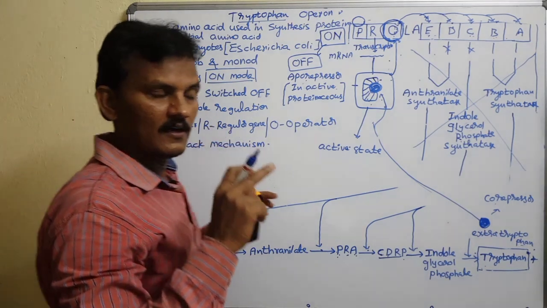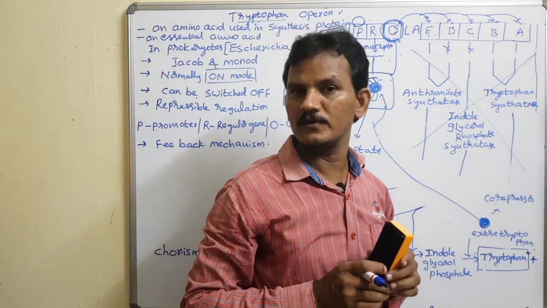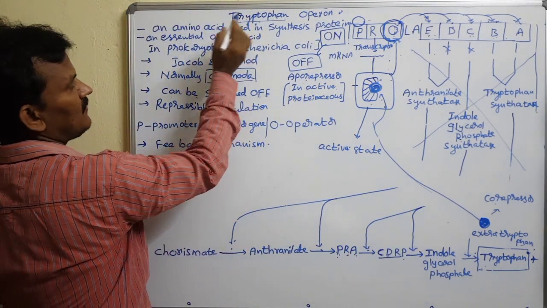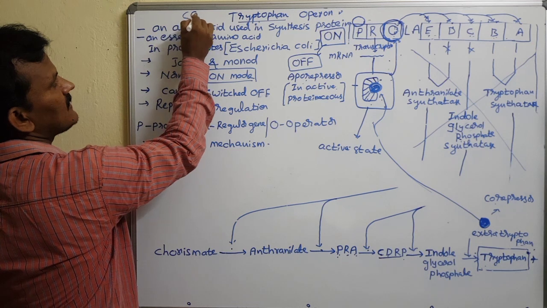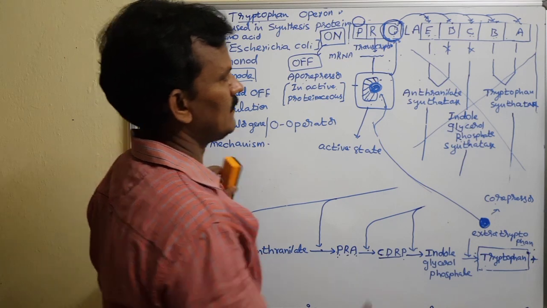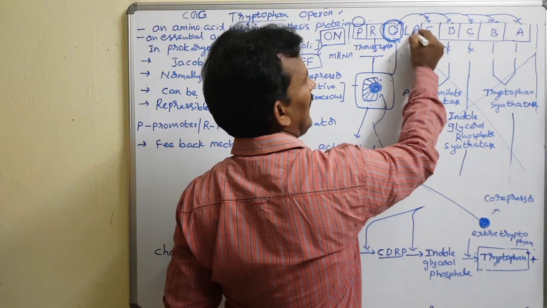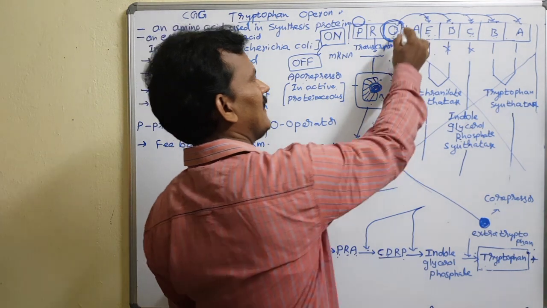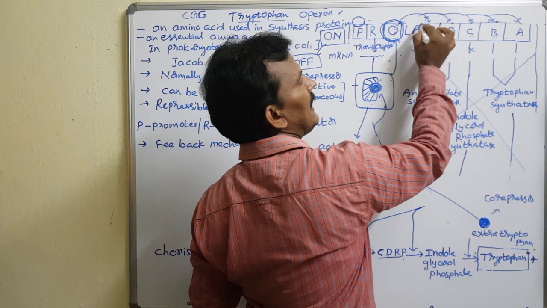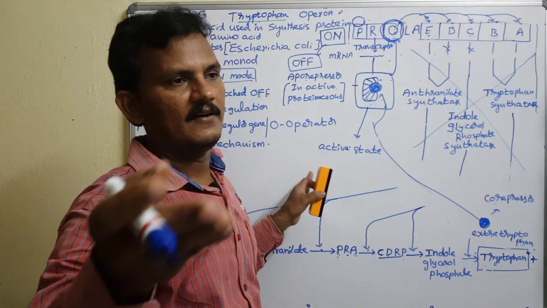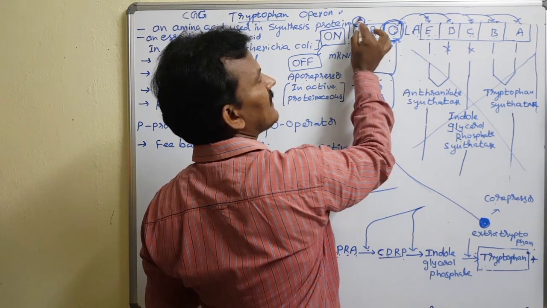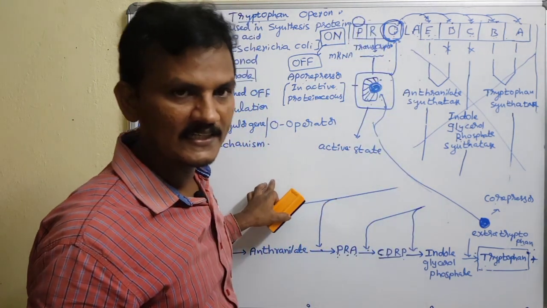Basically, when we explained the genetic code, codons are there, 64 codons we said. So tryptophan is coded by UGG. What about the attenuator action? With the leader and attenuator, the attenuator action is nothing but it regulates the RNA polymerase activity.